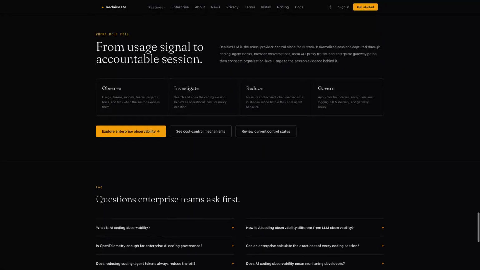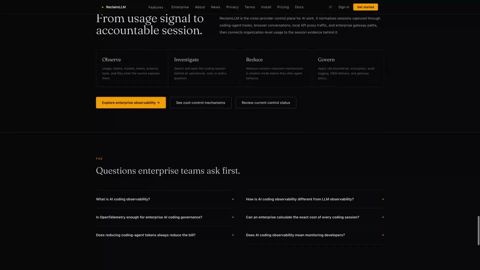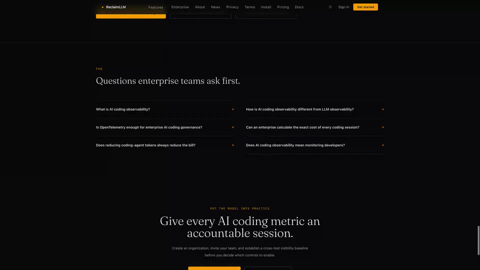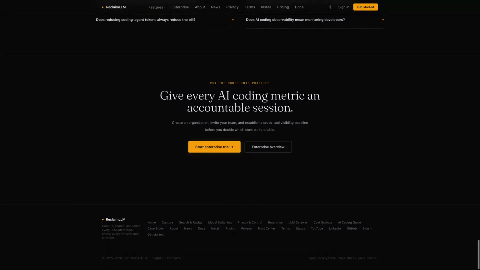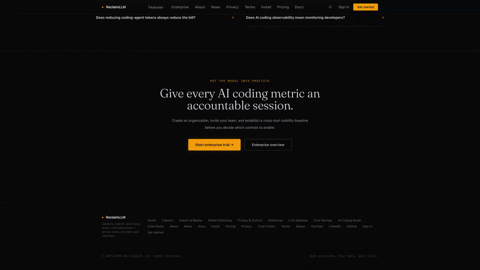ReclaimLLM connects cross-tool usage signals to accountable sessions and targeted controls. Teams can observe activity, investigate evidence, reduce verified inefficiency, and govern the request paths that need policy without treating every token or estimate as equivalent. The result is a clearer explanation of what happened, where it happened, and which response is justified.